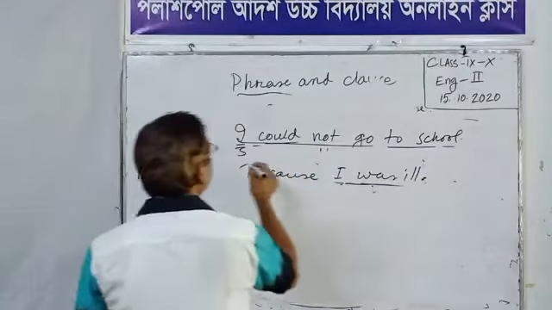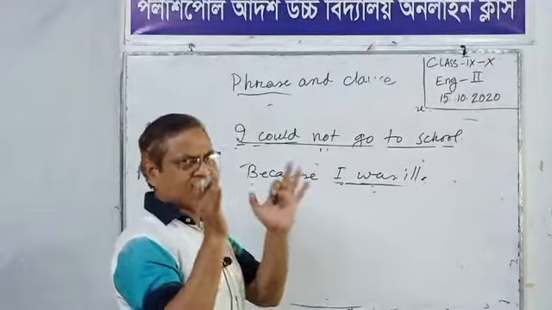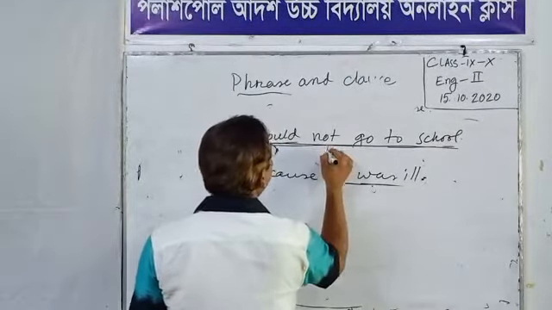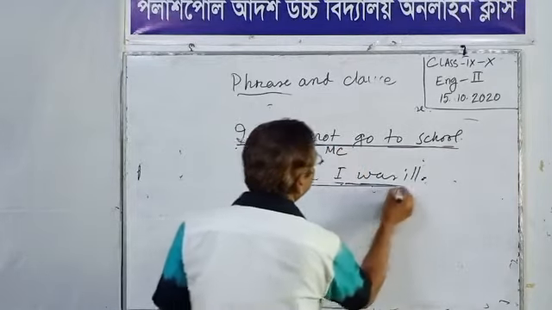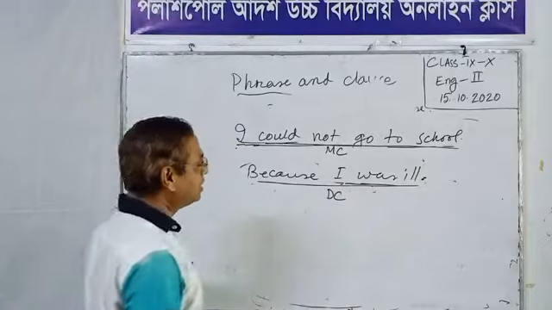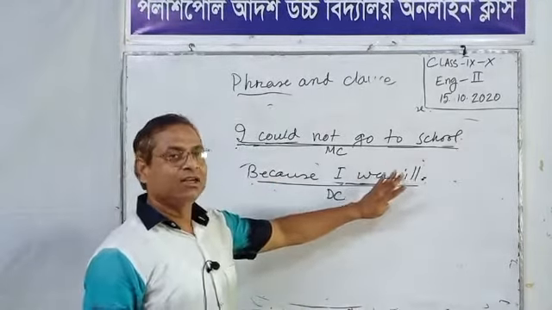This is the full sentence. In this sentence, this is the main clause and this is the subordinate or dependent clause. I could not go to school because I was ill.